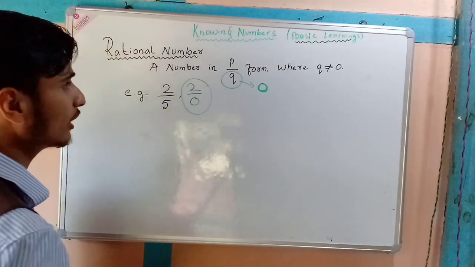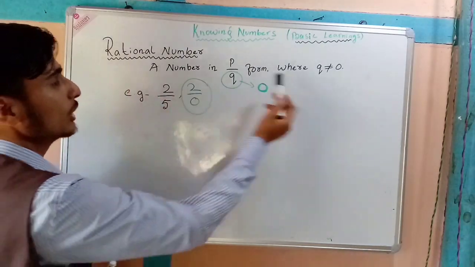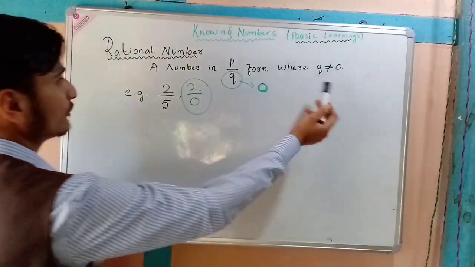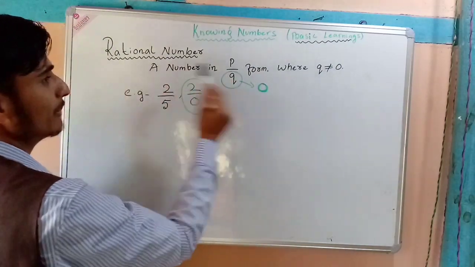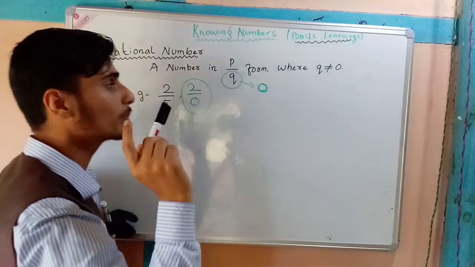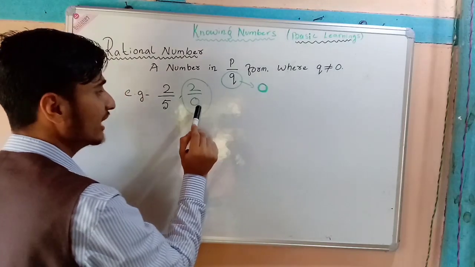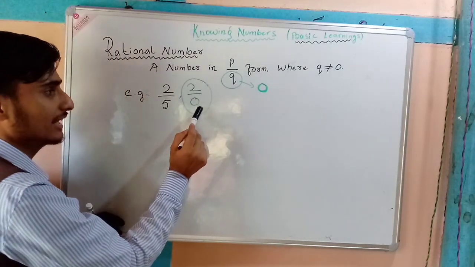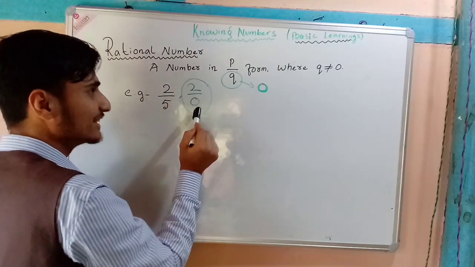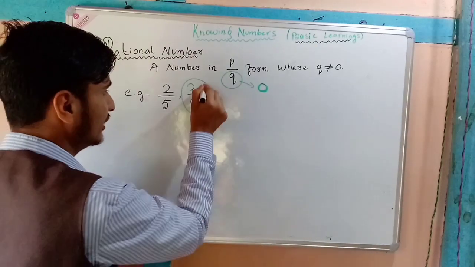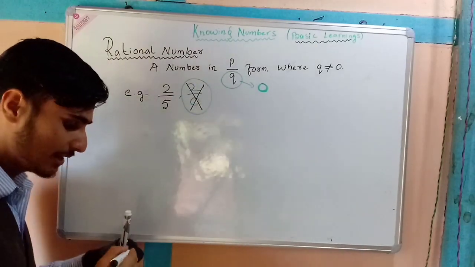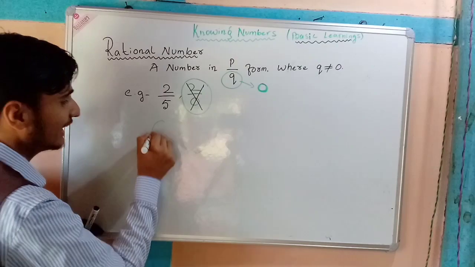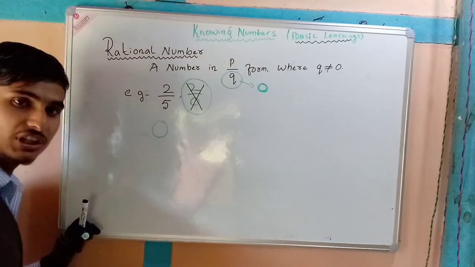No, definitely we cannot say, because in the definition itself it is mentioned that q should not be 0. So 2 by 0 is not a rational number.